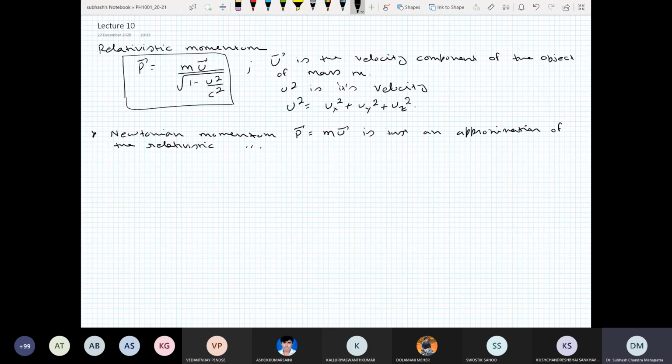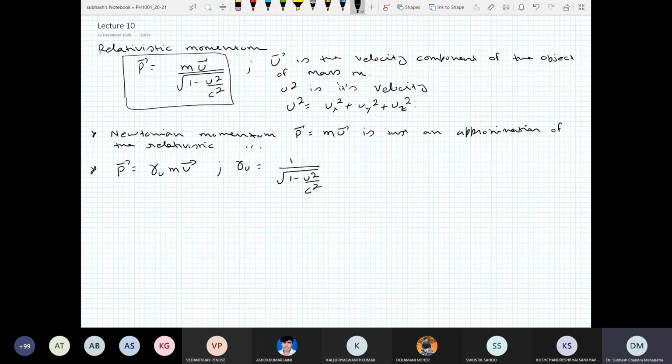Okay, sir. Sometimes this equation is also written as p vector equals gamma u m u vector. What is gamma u? Gamma u is just 1 upon the square root of 1 minus u square by c square.